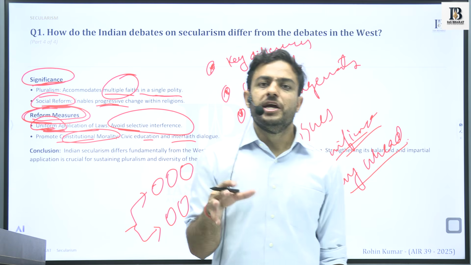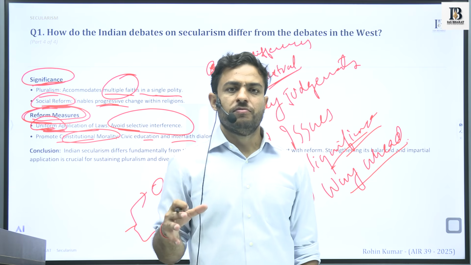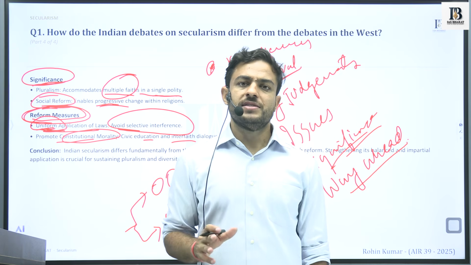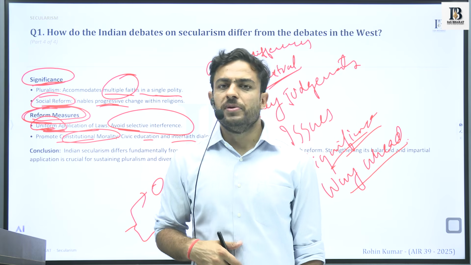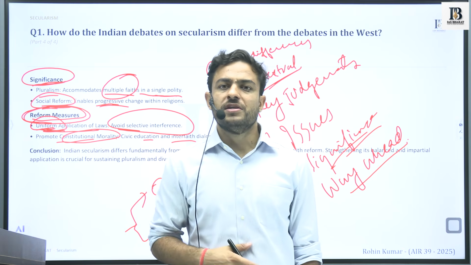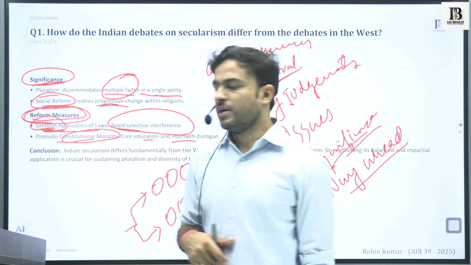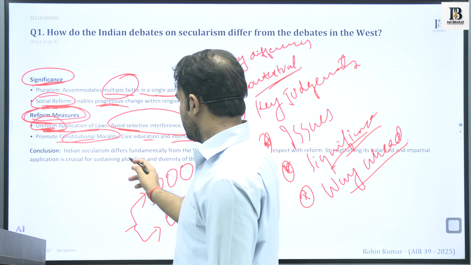So the ultimate aim is to create a society where people coexist, where people are able to exercise their natural rights, where people are able to reach the zenith of their natural potential, and they are able to live a dignified life.